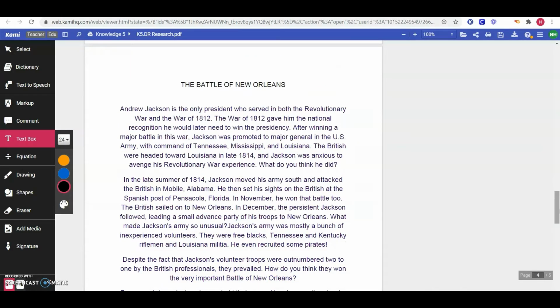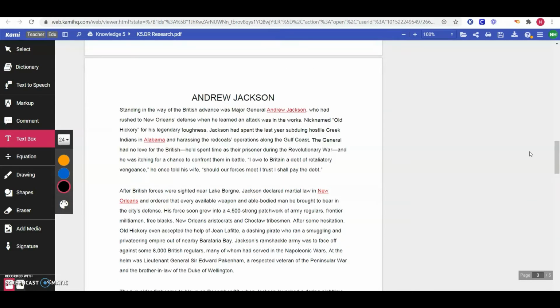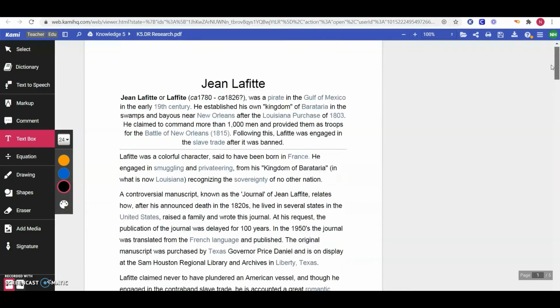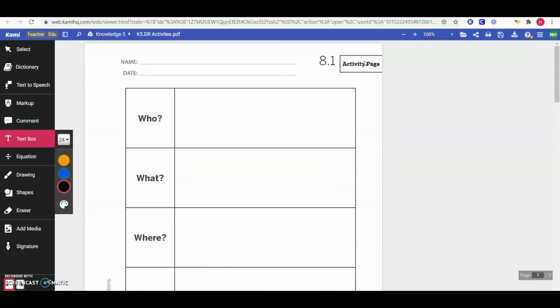After you have selected which person or event you will be researching, I want you to read the article that I've provided about them. You may go back and watch any of our previous videos about these people or events if you would like. When you feel like you have done enough research that you could teach someone else about this person or this event, then you're going to come to the other PDF.